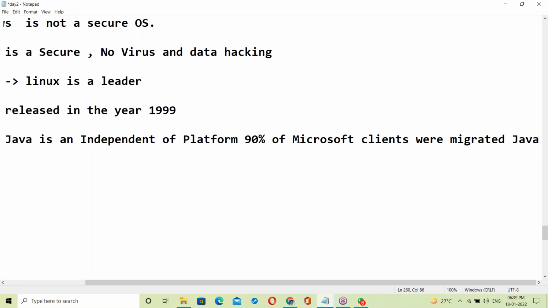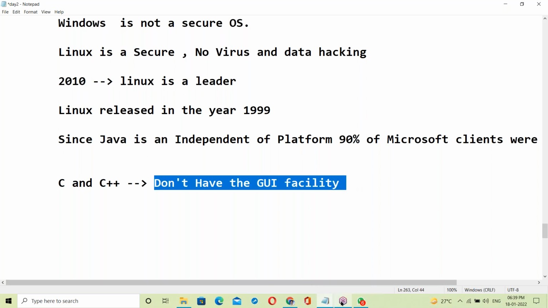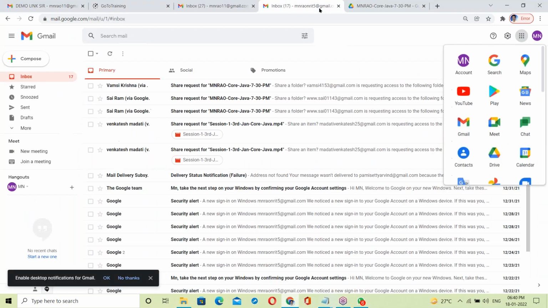The disadvantage of C and C++ is that they don't have a GUI facility. We cannot develop GUIs here. C and C++ don't have GUI facility, no GUI development.